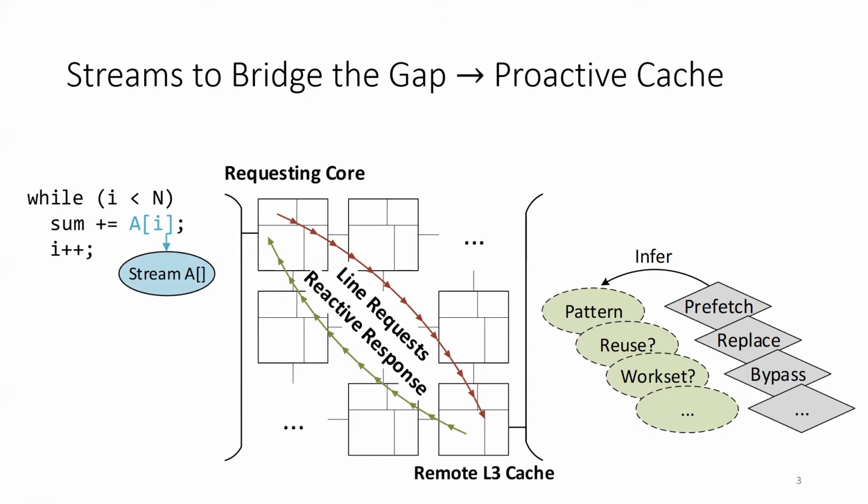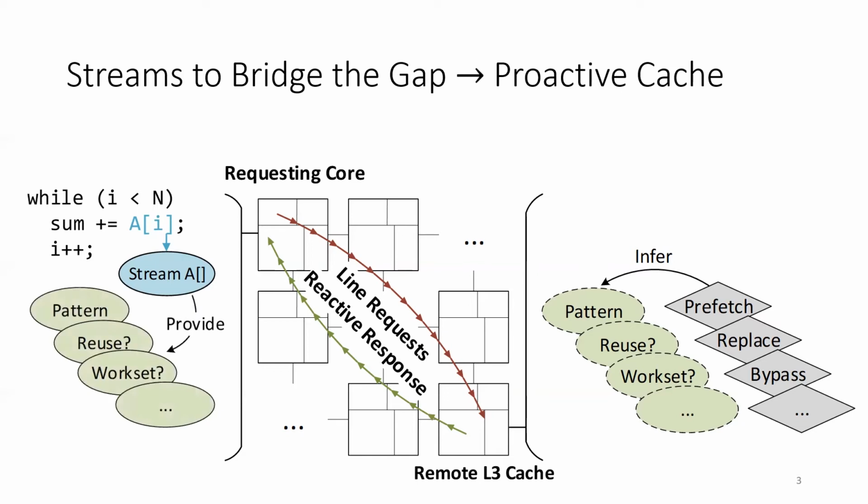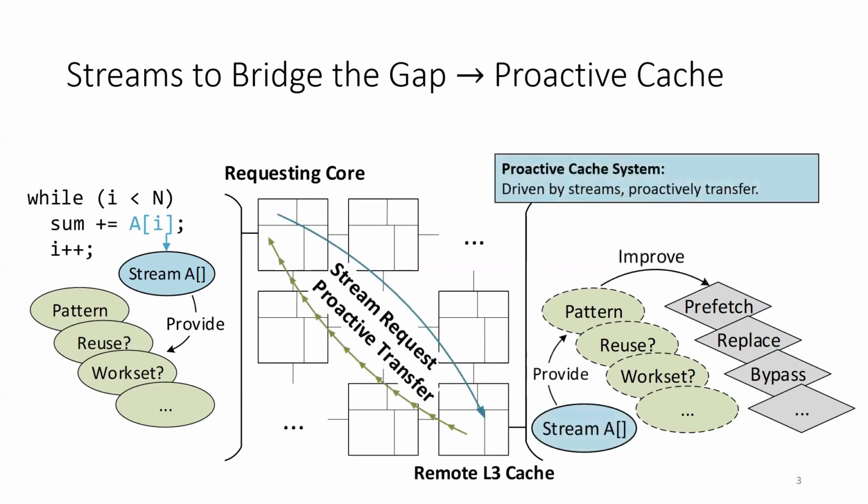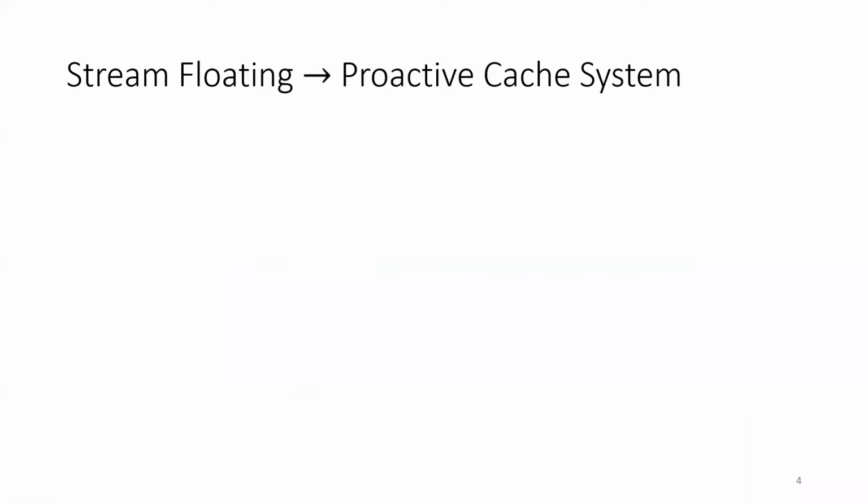However, streams not only define a sequence of memory accesses, but also contain much higher-level information like the access pattern, reuse distance, etc. Such information is more accurate, as the compiler has access to the high-level program structure, and the cache is trying to recover exactly the same information, which inspires us to directly offload the stream pattern to the cache and build a proactive cache system. Specifically in this work, we explore the idea of exposing streams to the cache and introduce three major optimizations.